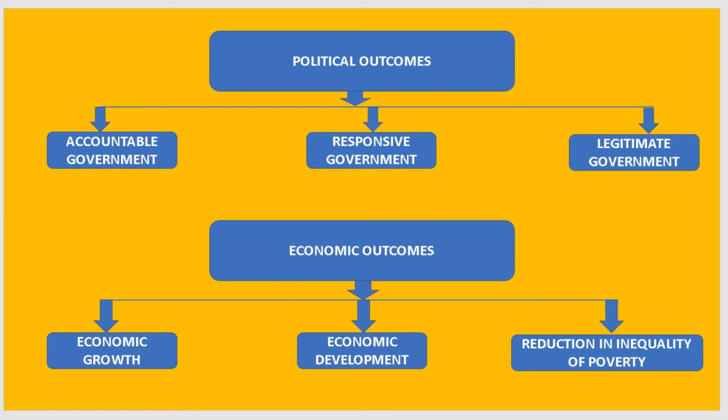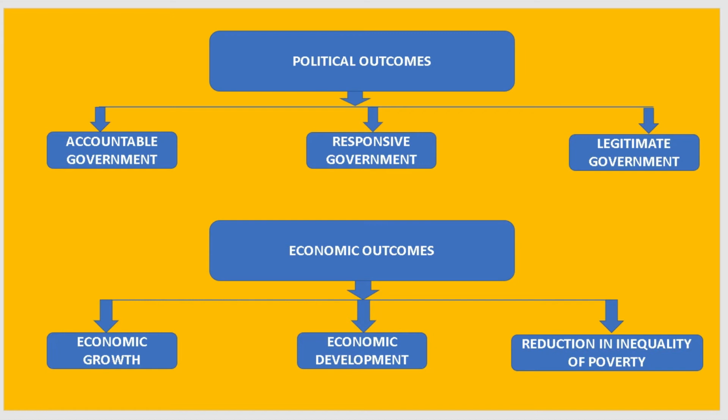Next, come to the legitimate government. You want a government which follows all the rules and regulations of the Election Commission, and in a fair manner wins the election, and so today they are in their posts, ruling the government. Come to the economic outcomes. Here of course you want economic growth of the country as well as the individuals, because when individuals are able to sustain their livelihood and fulfill their basic requirements, it shows that the country is also developing, and it shows the development growth of the country.